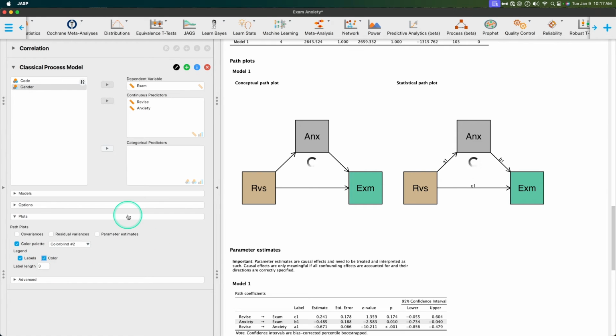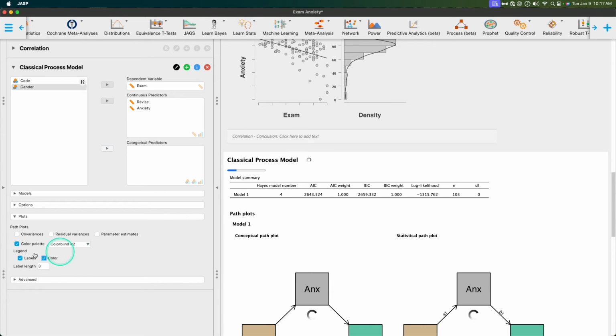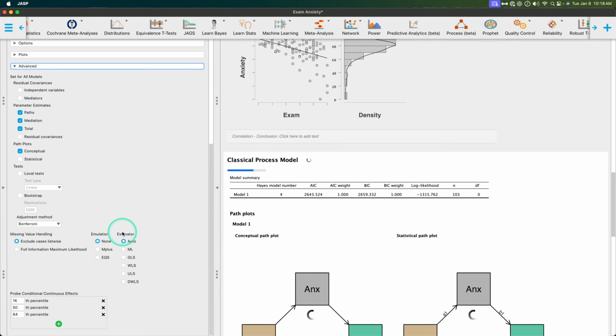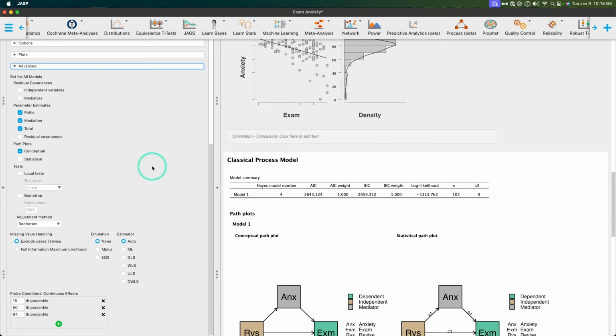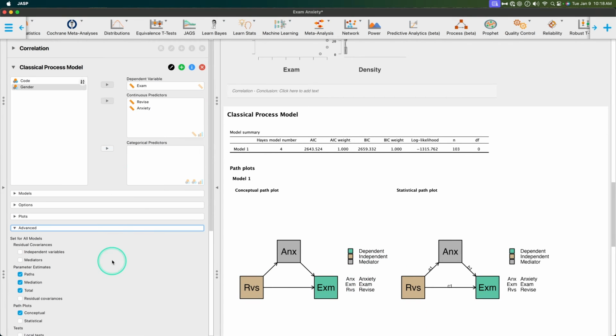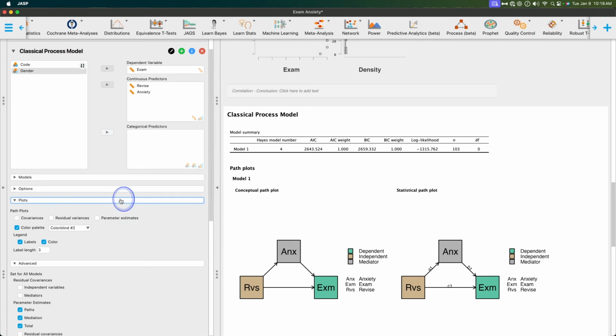Labels and color will be added to these 2 plots right here. Again, we have to wait for the progress bar to load, and then you can change label length to whatever size. I recommend editing these in another kind of editing software. That's all I'm saying. And then we have advanced options here. There are a lot of advanced options that I am just going to show you, and we'll move on from there to talk about the output. Okay, so there we go. You can see that 3 letters in the plots, label length is 3, so that's why these are 3 letters. And then you have a way to distinguish all of the colors for that. So that's how they look.